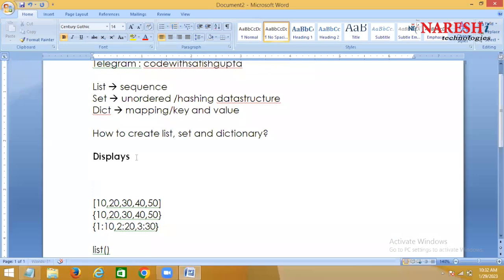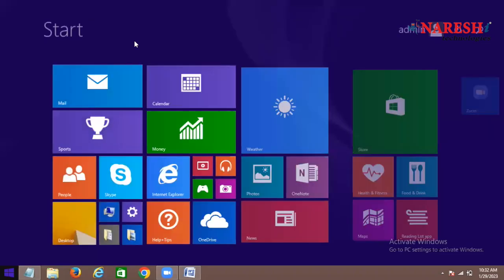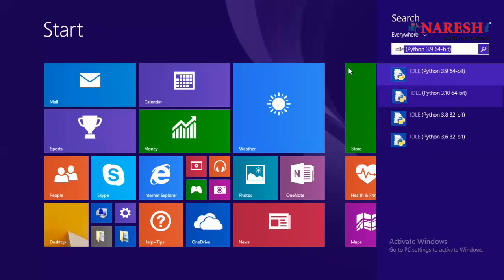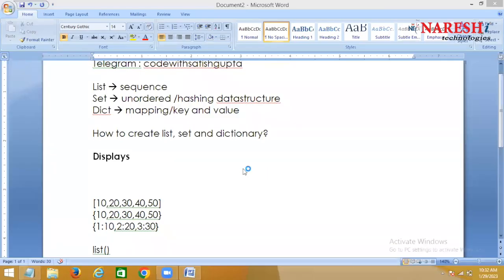And the second one is you display these values by using comprehension. Let us see here.